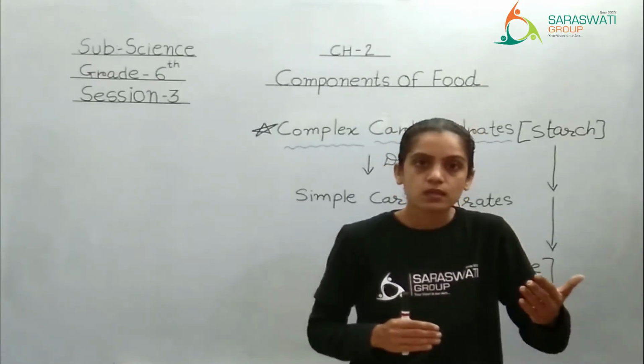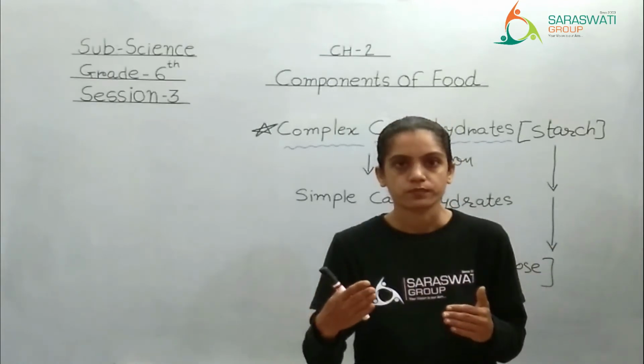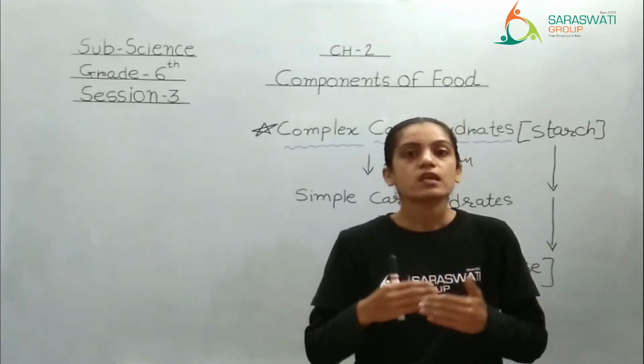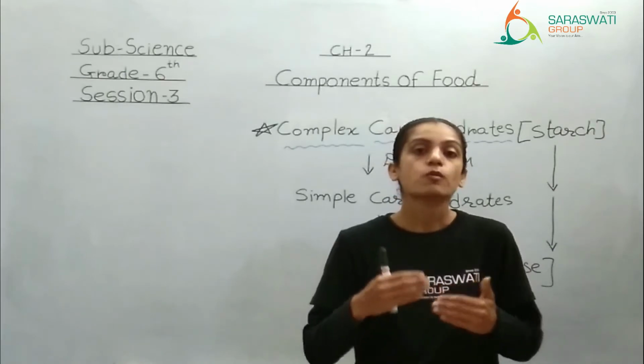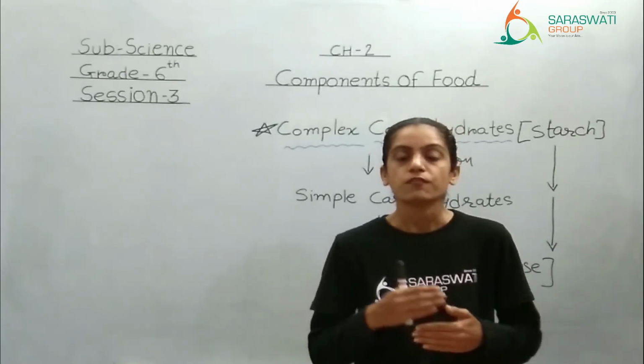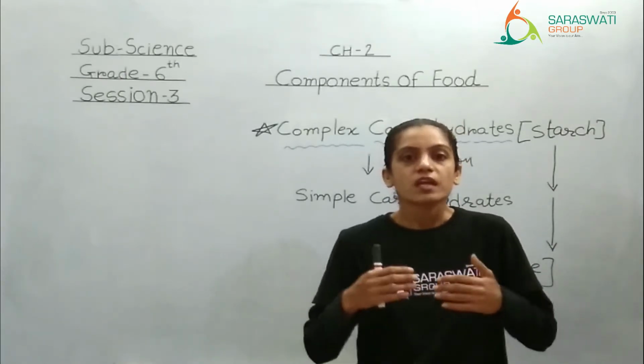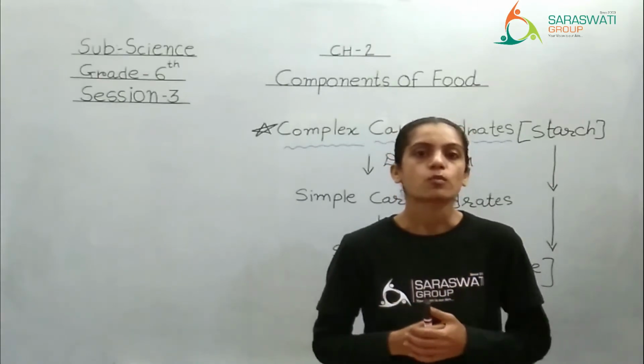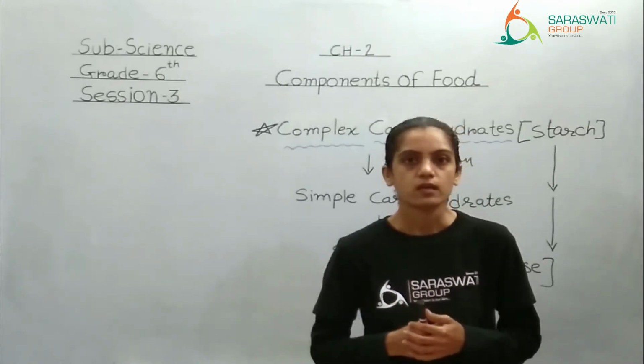Not less, not more. Right? Because everything in excess is also poison. If you take too much food, it may lead to certain disease in your body. Right?